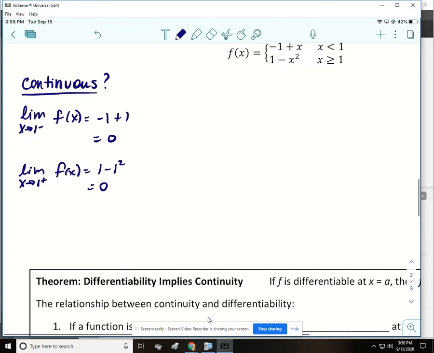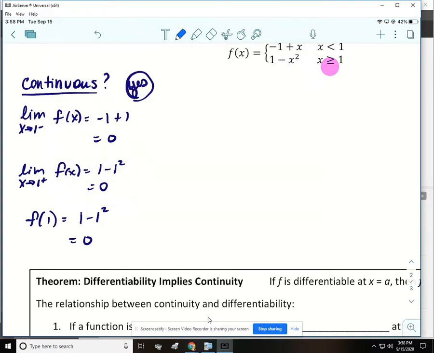And there's one more thing that has to happen for the function to be continuous, is that those two limits also have to equal the value of the function at 1. And because this one has the or equal to, we would plug 1 into that one. Again, we already did it, and we get 0. So the function is continuous at x equals 1. Yes, continuous.